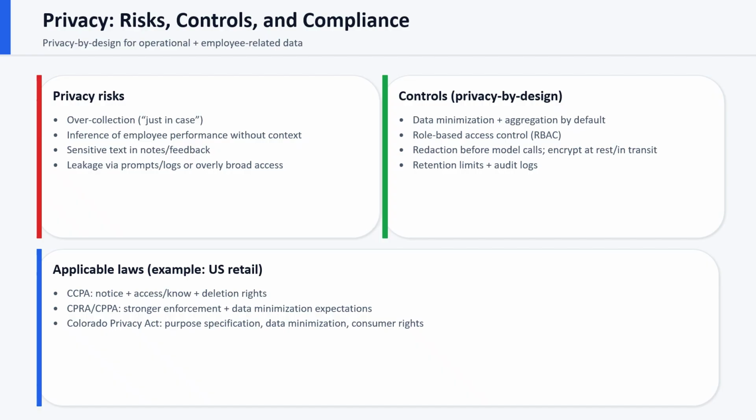In a US retail context, applicable laws can include CCPA and CPRA, plus other state privacy laws like the Colorado Privacy Act. This creates obligations around notice, access, and deletion rights, purpose specification, data minimization expectations, and governance with vendors and processors.